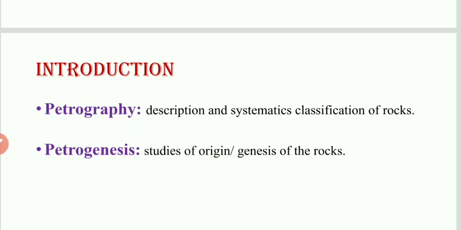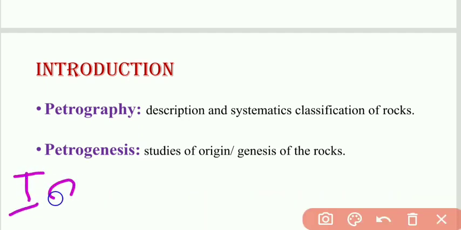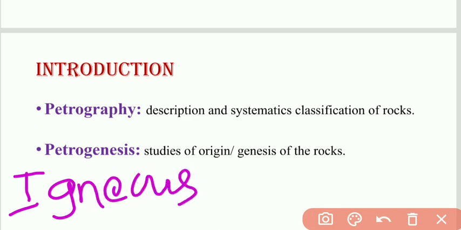Again, if we see the igneous rock, in igneous rock we have different subtypes of rock, right? These different types of rocks again have different origins.